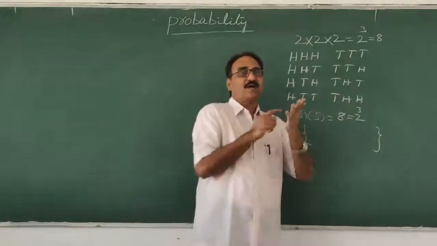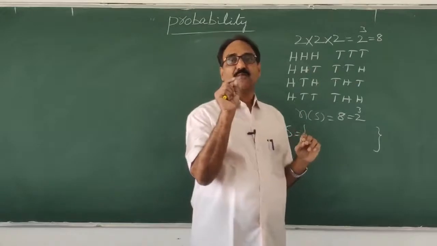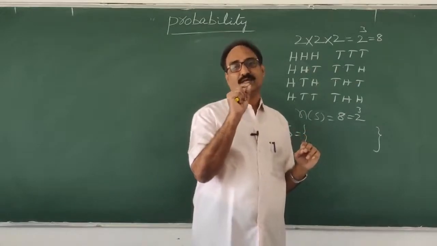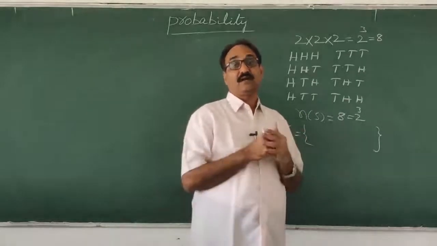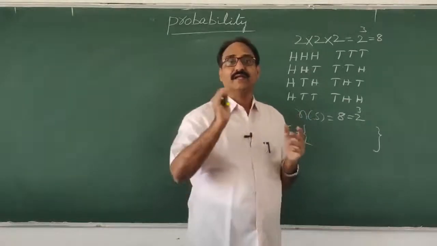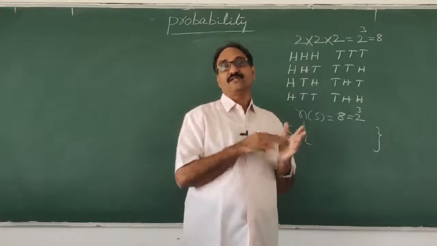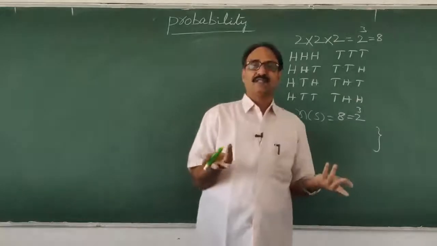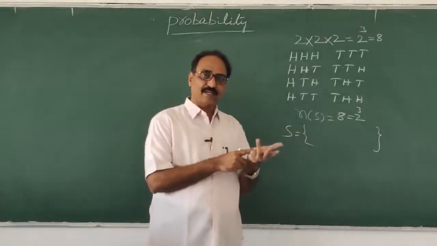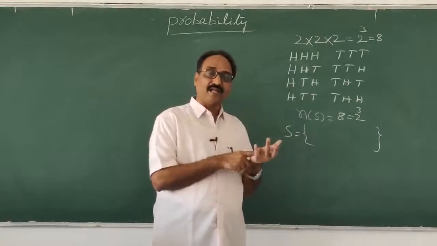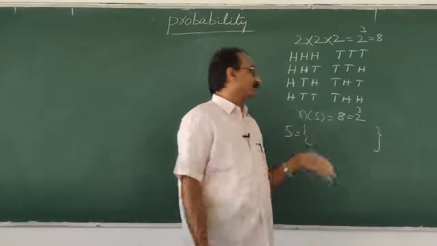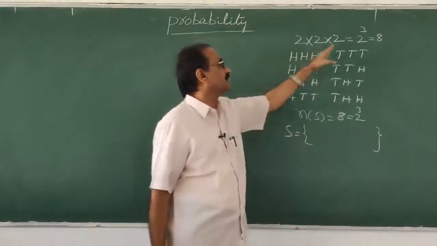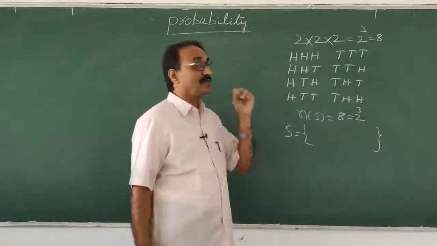Sample space means the set of sample points, or set of elementary events, or set of simple events. All these names are the same. We can call them sample points, elementary events, or simple events.